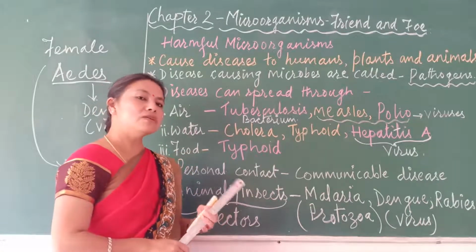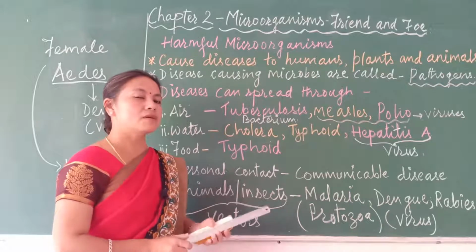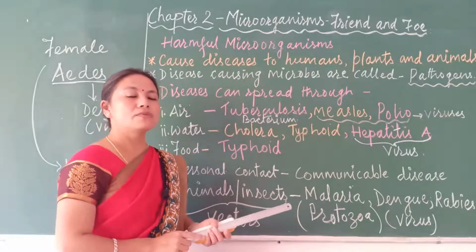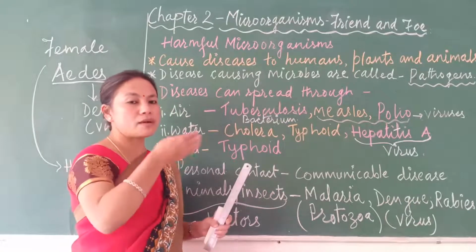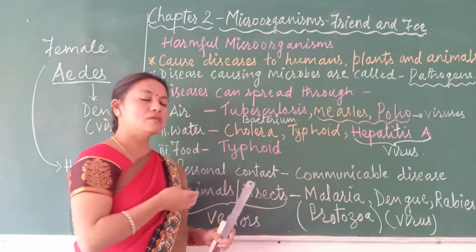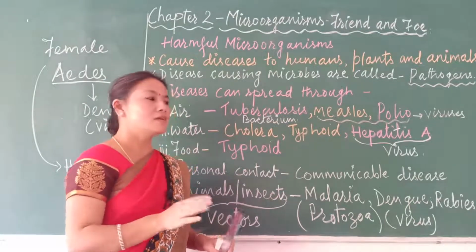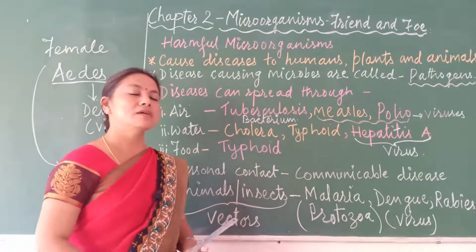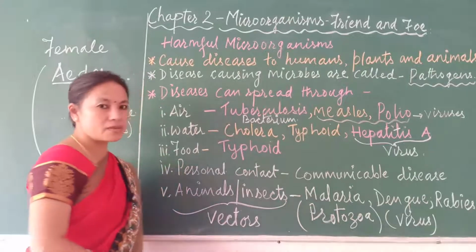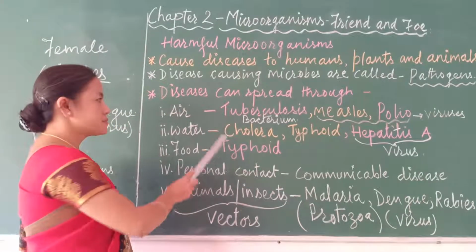So if we are suffering from even a common cold, whenever we are sneezing or coughing, we should put a handkerchief over our nose or mouth so that the microorganisms will not spread in the air and other people will not be infected.